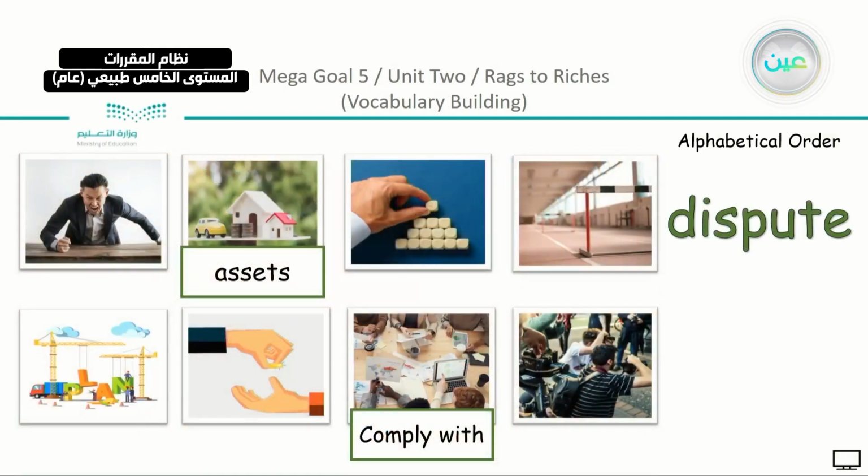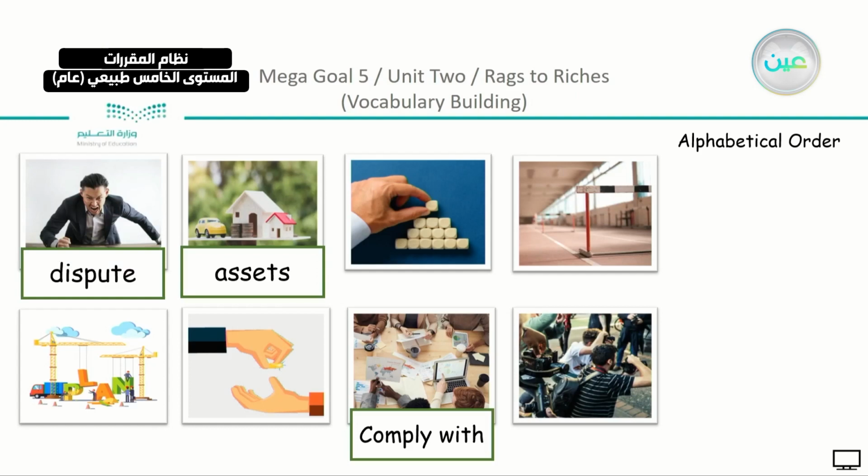We have also dispute. From the beginning, D-I-S, it can remind you of another word that is associated with it. So dispute, we said it's a kind of disagreement. So we have here, this is the word dispute.